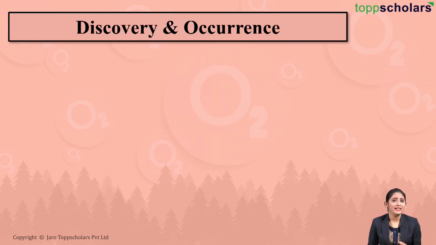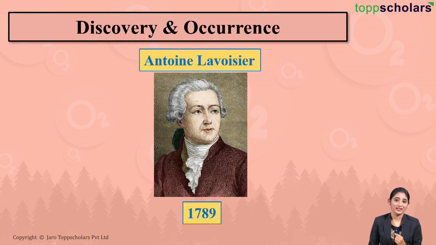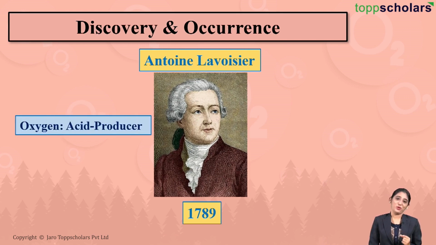Later on, a scientist named Antoine Lavoisier in the year 1789 studied the property of this gas and he named this gas as oxygen, which meant acid producer, because oxides of non-metals on reacting with water produced acids. And so Lavoisier named this gas as oxygen, which meant acid producer.